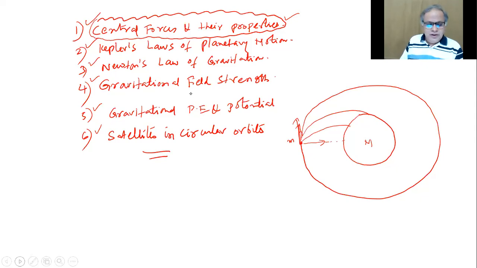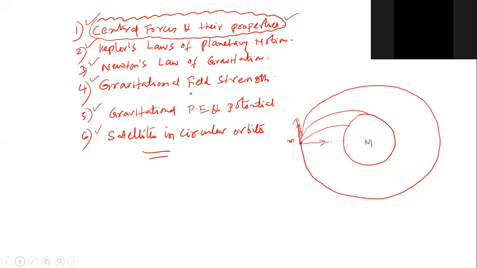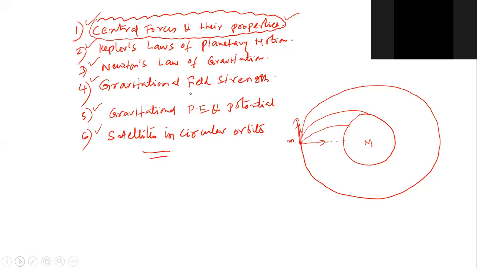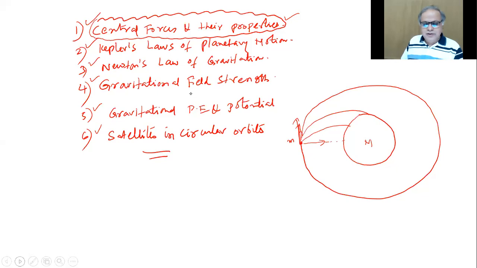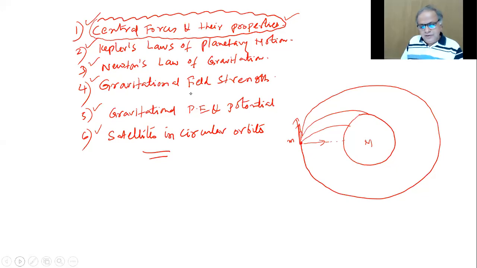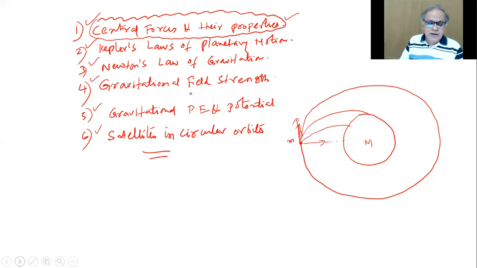So, children, have you finished writing the 6 headings? Yes. Okay. Vaishnavi Peddi, are you there? Yes, sir. Can you read the 6 headings for me? Central force and their properties. Kepler's laws of planetary motion. Law of gravitation. Gravitational field strength. Gravitational potential energy and potential. Satellites in circular orbits. This is exactly the syllabus focus, but remember, there will be so many subheadings under that. Okay, that will take care now.